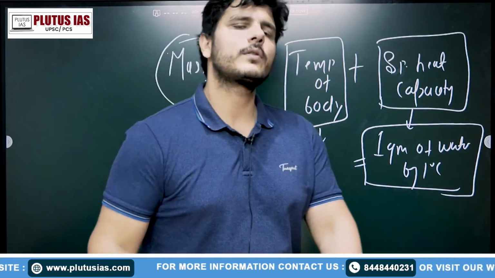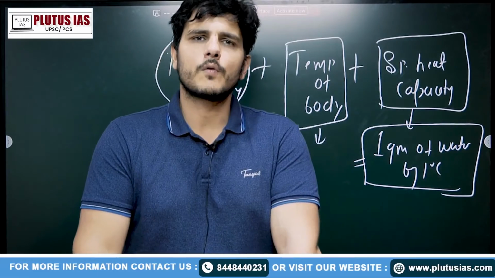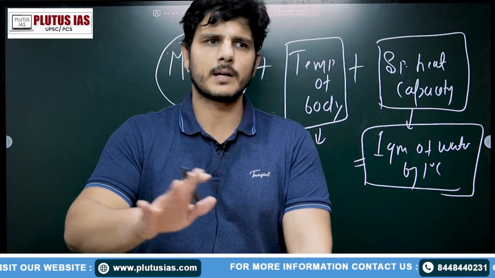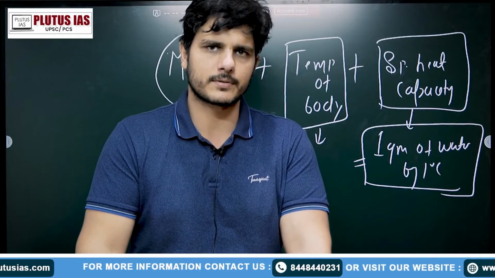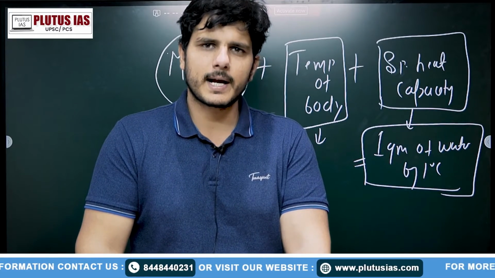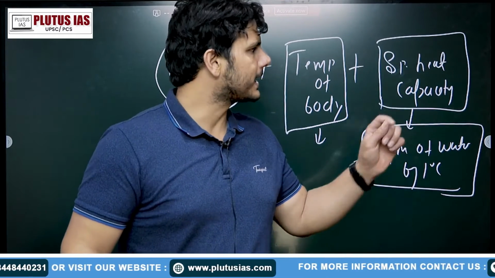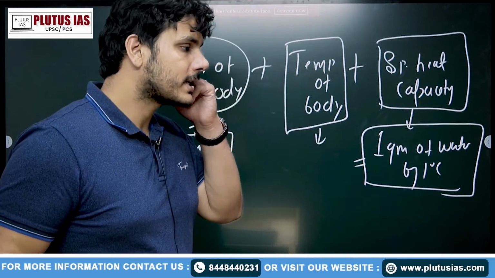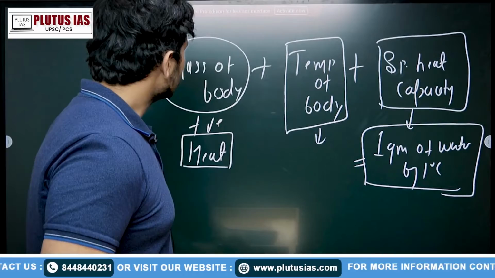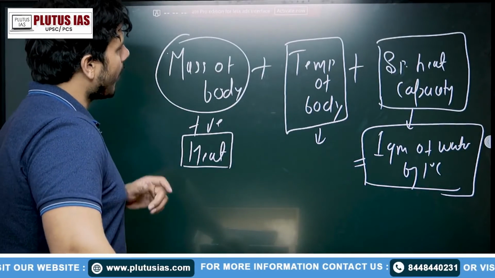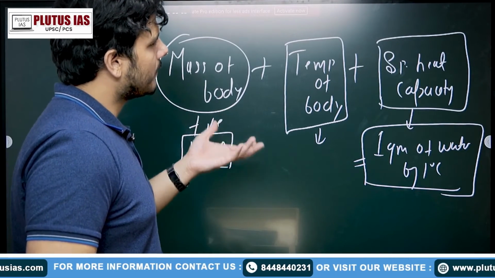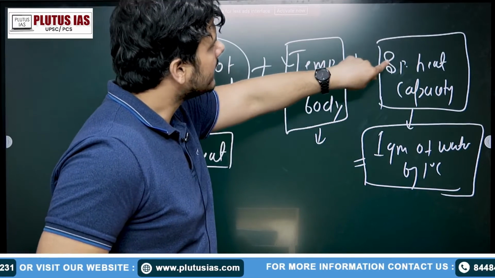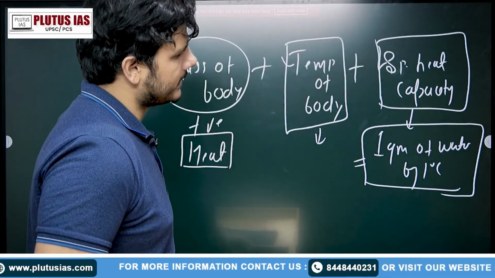I will tell you now, water has probably the highest specific heat capacity among all these geological features. Okay. Water has a higher specific heat capacity than rocks and different kinds of geomorphic features. Okay, so we will use this later in the class. So these are the three factors on which the heat energy of a body depends. First one is your mass, second one is temperature of body, and third one is your specific heat capacity.